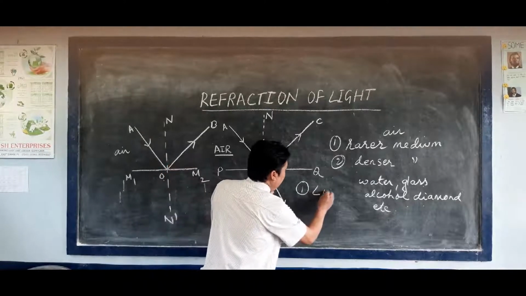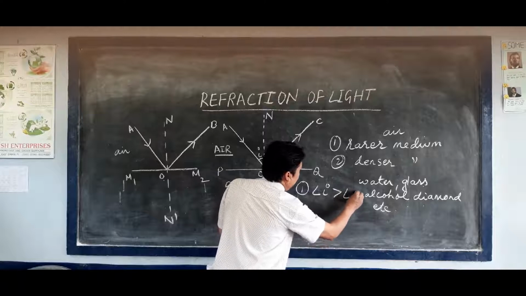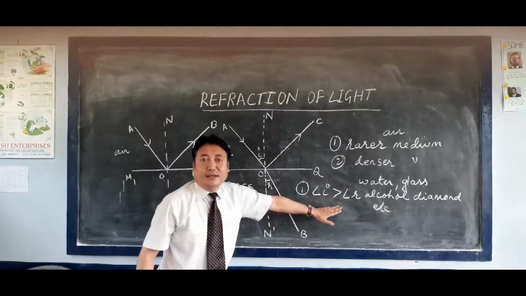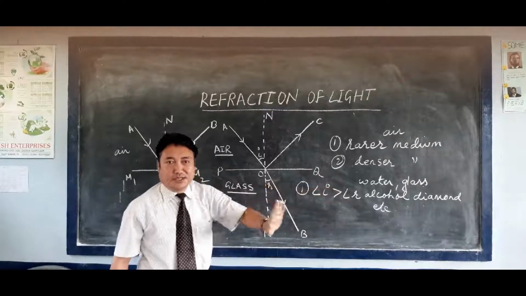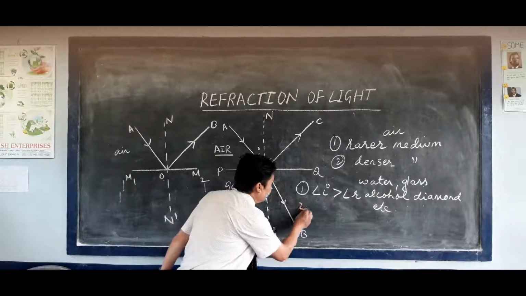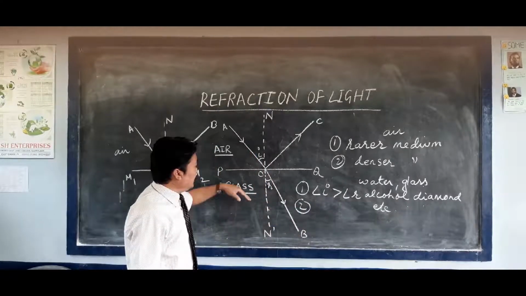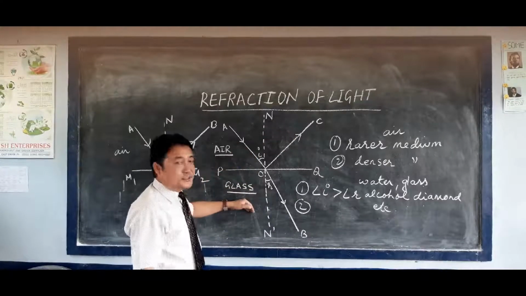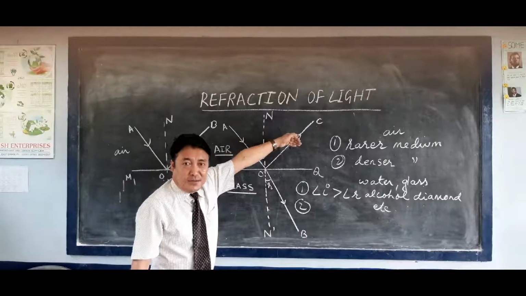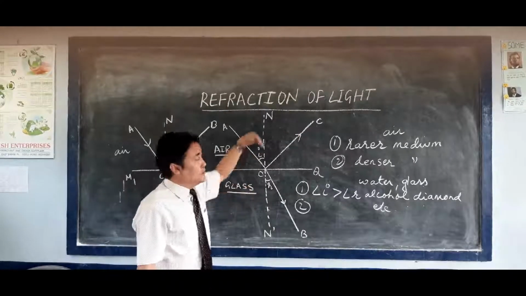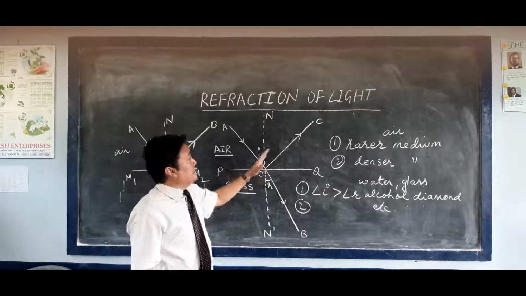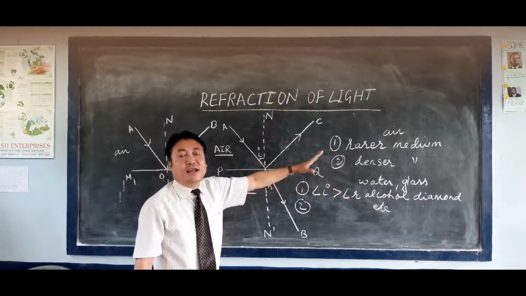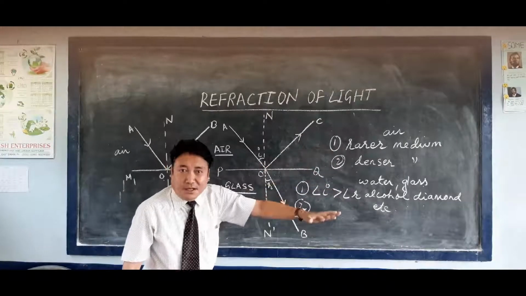So in that case, angle of incidence is greater than angle of refraction. This condition takes place when the ray of light passes from rarer medium towards the denser medium. Second point. When the ray of light passes from a denser medium towards the rarer medium, that means from glass or water to air, the light will bend away from the normal.